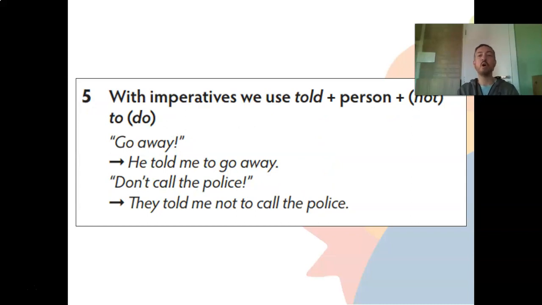Then we use told, the person, plus to do or not to do. Okay, so go away. He told me to go away. Don't call the police. They told me not to call the police. So before to, you use the word not, which is the negative. So don't call the police. They told me not to call the police. Okay, so these are the rules, many rules, but they're very intuitive.